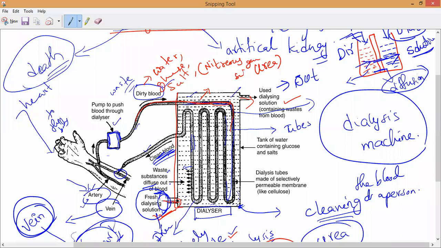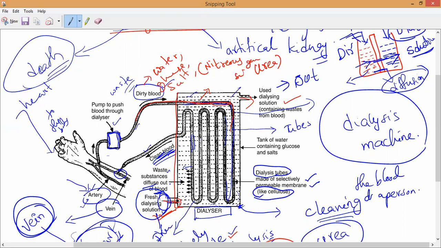Like this process, the blood is filtered. As the blood passes through this dialyzing machine, most of the waste like urea present in it passes through the selectively permeable membrane. Sir, where is the selectively permeable membrane? The dialyzing tubes themselves. Do you notice it? They are made up of a selectively permeable membrane, like cellulose. Do you all understand?